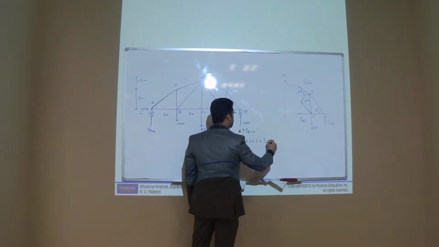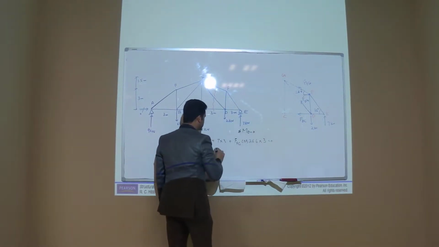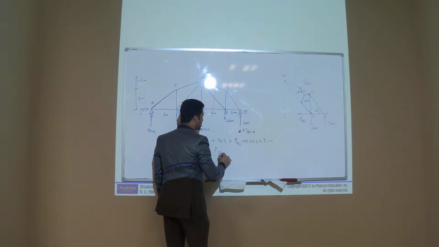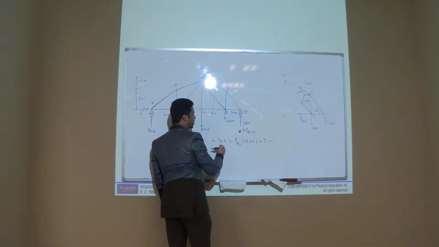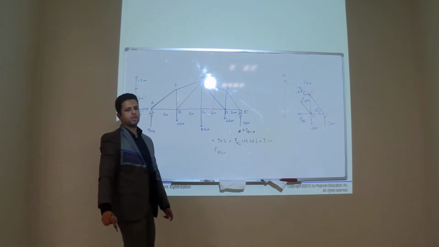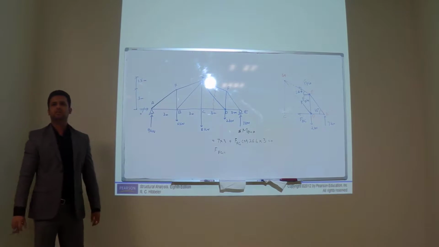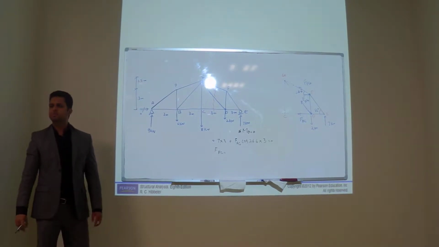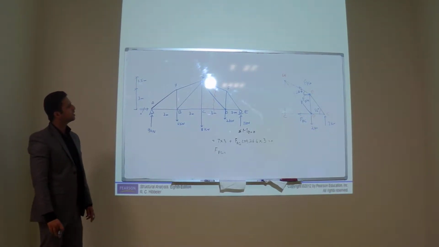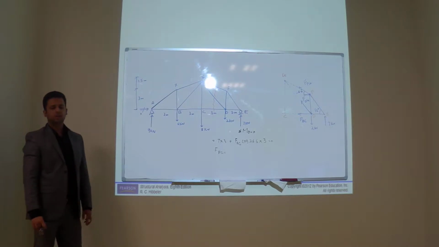is equal to 0. So just in one step you can get the force in this member. Any other force? No. So how much is FFG? Calculate by sine or cosine? Cosine. This is G.